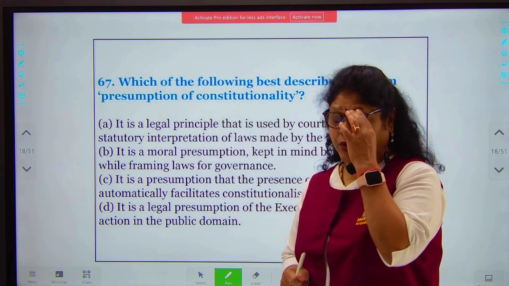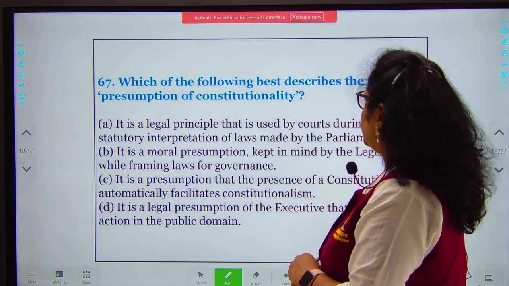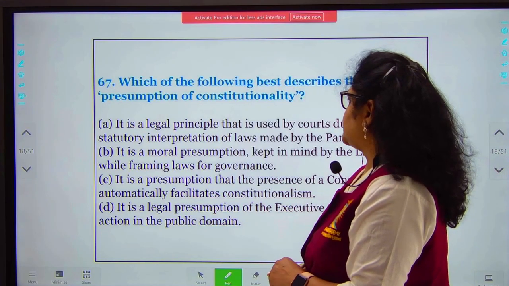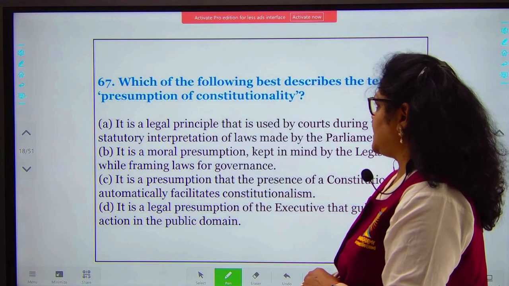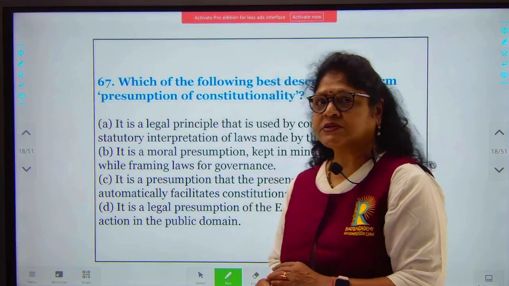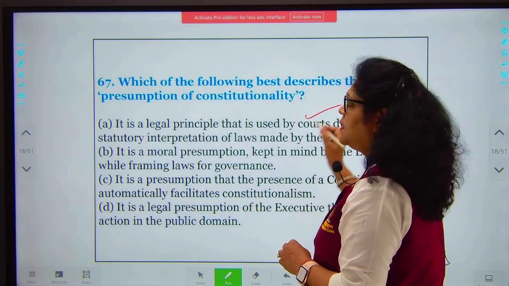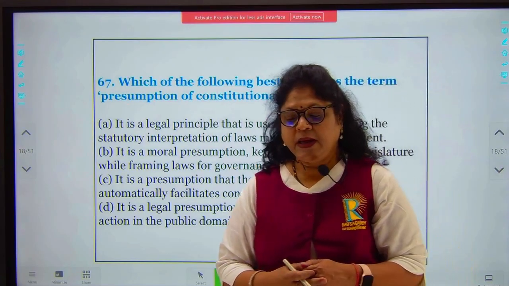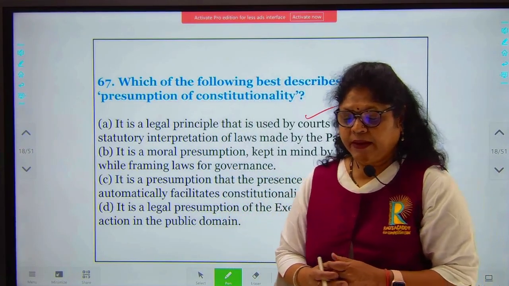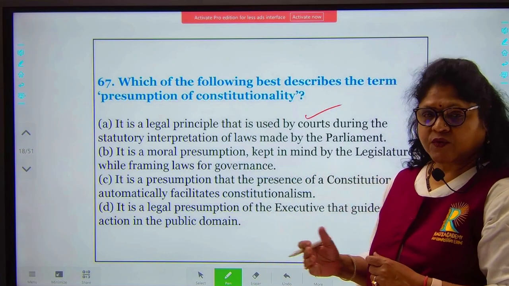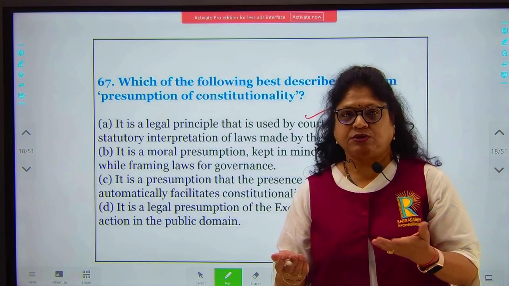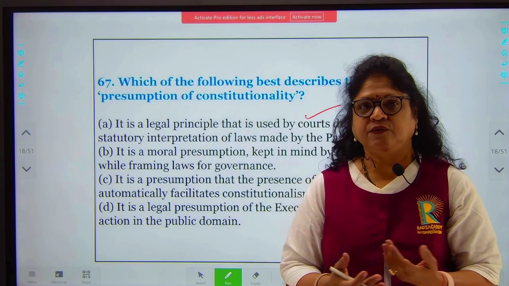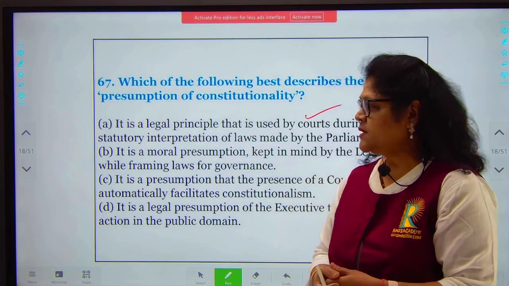So these are the four options that have been given which describe the presumption of constitutionality. So here the answer is A. This is a legal principle. A is the correct answer. It's a legal principle used by courts for statutory interpretation of laws made by either the parliament or the state legislatures.